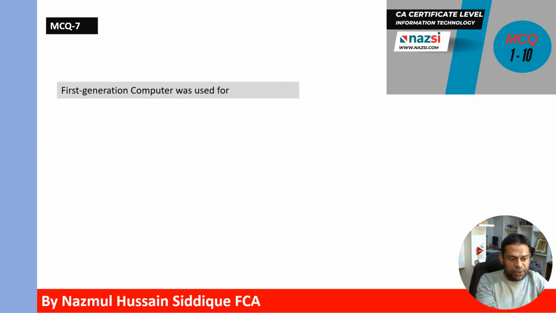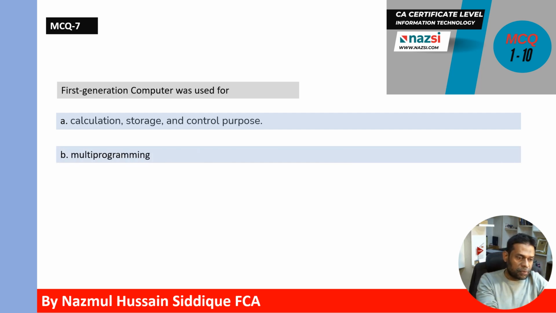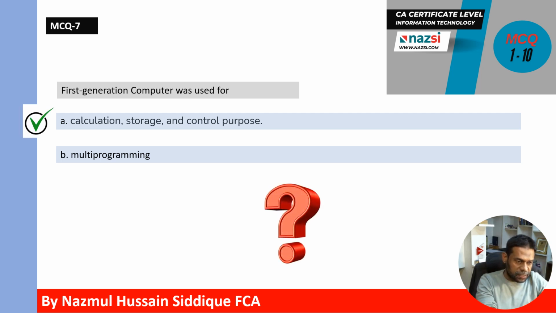MCQ 7. First generation computer was used for calculation, storage and control purpose. First generation computer was used for multi-programming. Which one is correct answer? Correct answer is A. First generation computer was used for calculation, storage and control purpose.